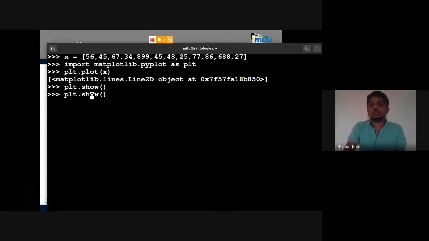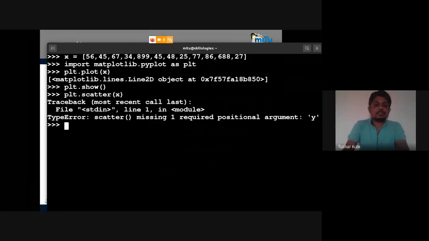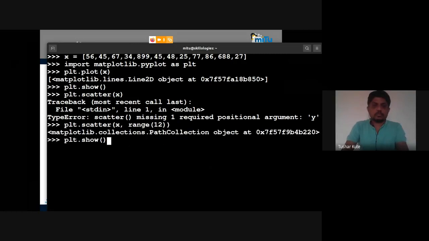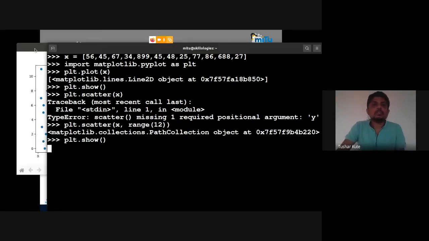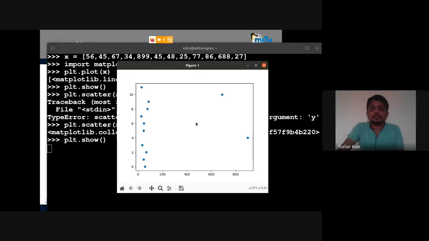Two parameters are required. I'm using only one parameter there, so I need to use another. Yes, one more parameter is required there.